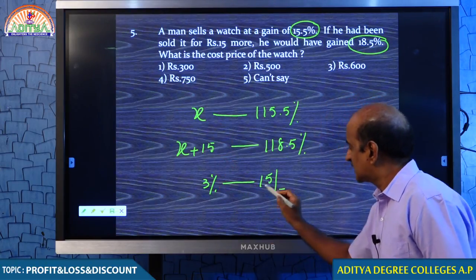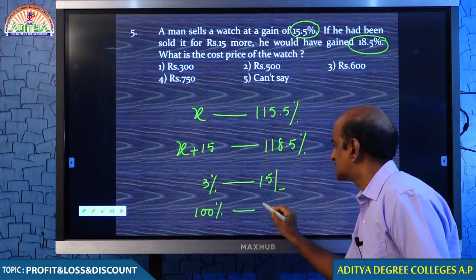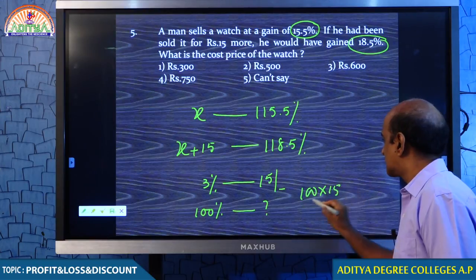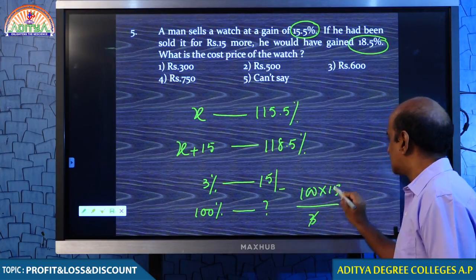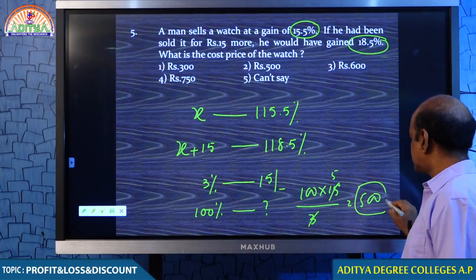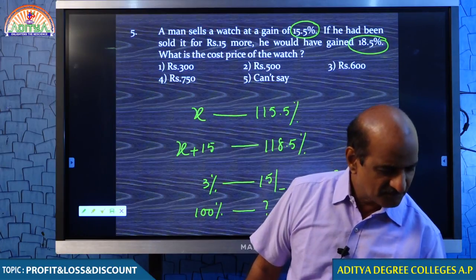So 3% is 15 rupees, and hence 100% is how much? Therefore, because you are asked to find the cost price, which is obviously 100%, your answer is 500. Okay, students?